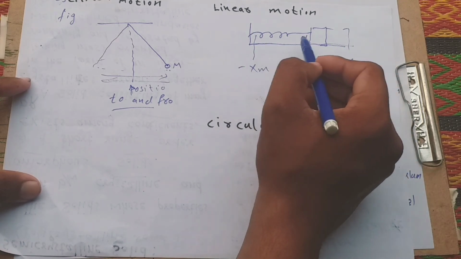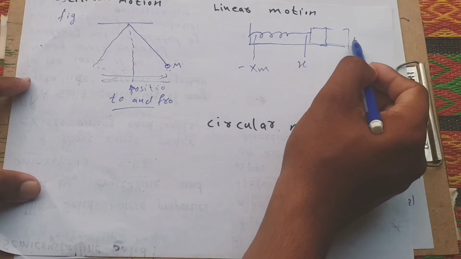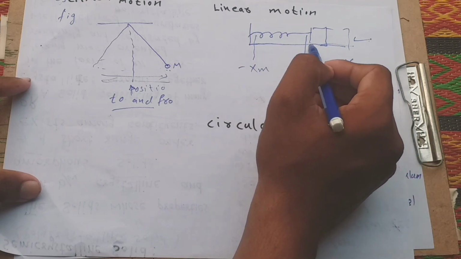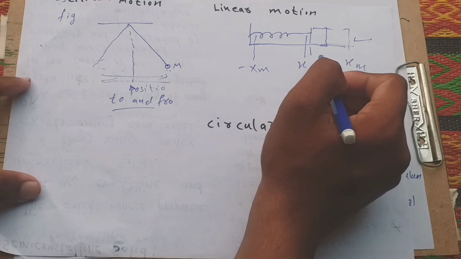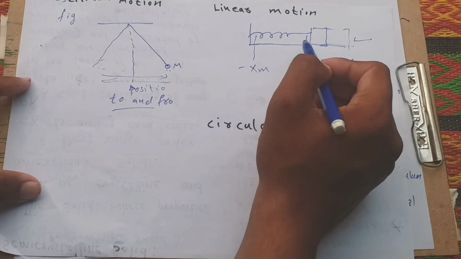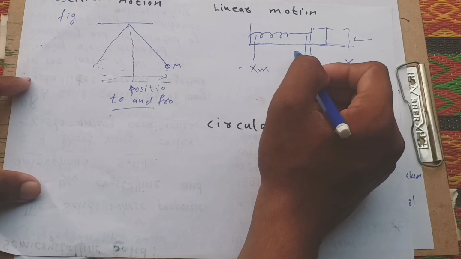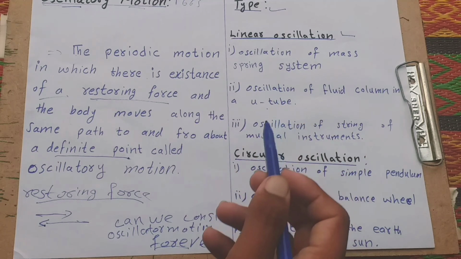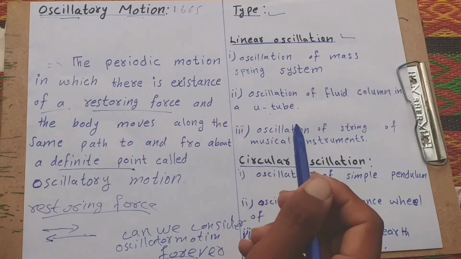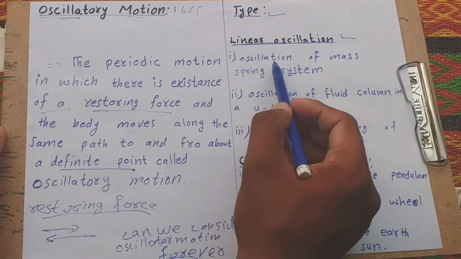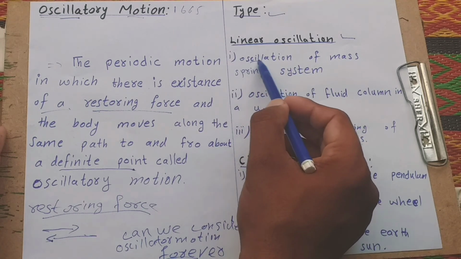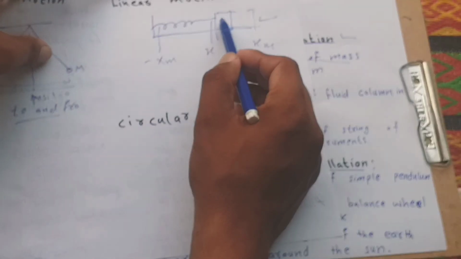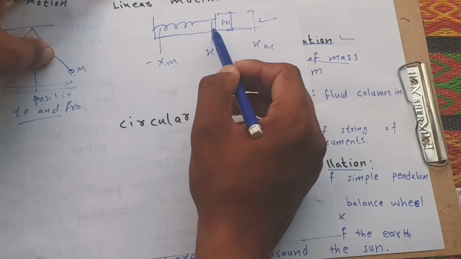The motion goes toward and again back. This is called linear motion, which means to and fro only in the horizontal way. Here we discuss linear motion. The oscillation of a mass spring system is an example. This mass and spring system shows oscillatory motion.